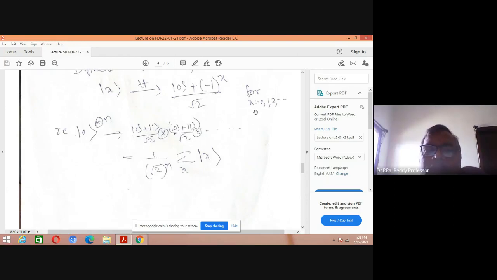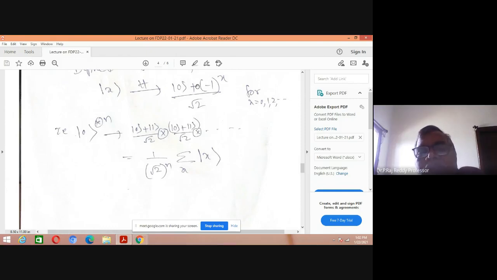0, 2. Let us say I want to get only 0, then you can take 0, 2, for all even numbers you can get it. Is it clear? All even numbers, this is valid for this. Valid for 0. X is equal to 0, what happens here? 0 plus 1 by root 2. X is equal to, what can I get here? 0 plus 1 by root 2.